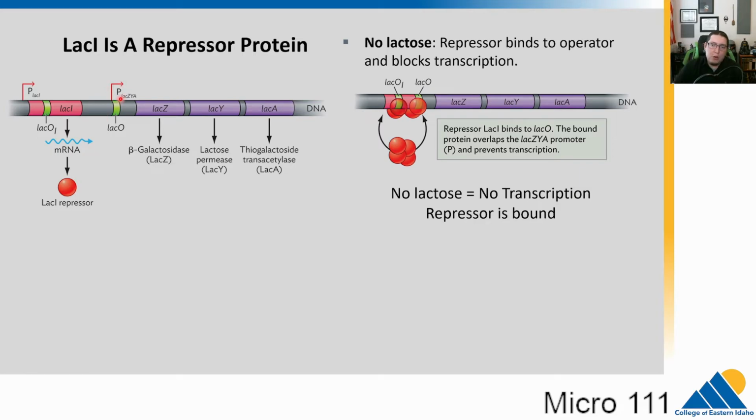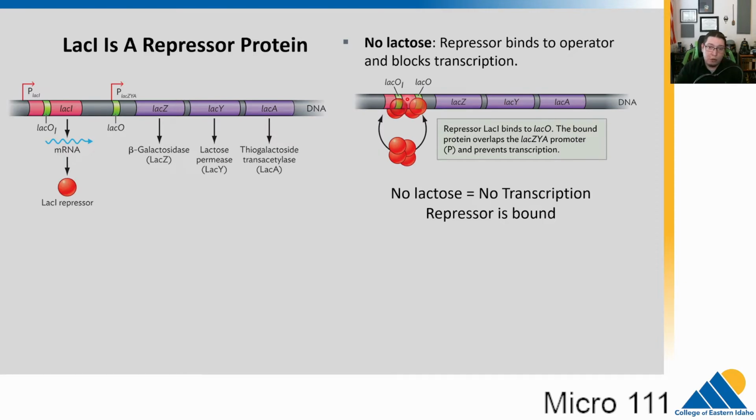It binds to and prevents the making of this when there is no lactose present. So in most cases, lactose is not present, so the repressor protein binds here, and we don't make LAC-Z, Y, or A. We don't need them, right? There's no lactose. Why make the genes to break down lactose? So with this LAC-I repressor bound, no transcription occurs.